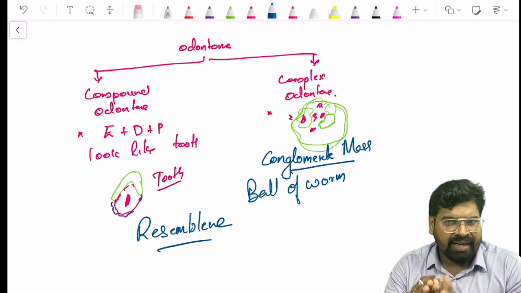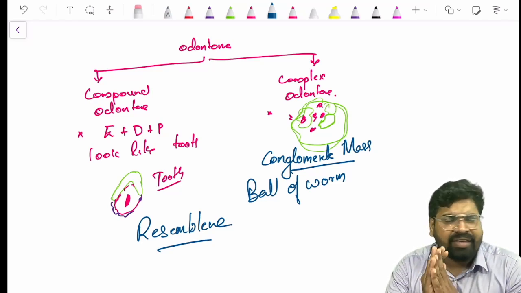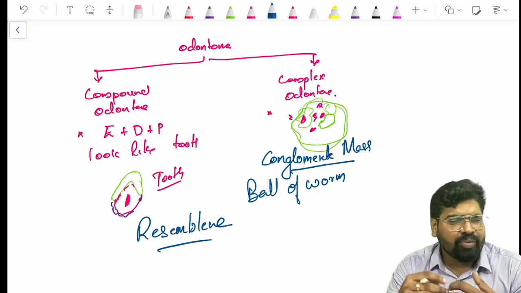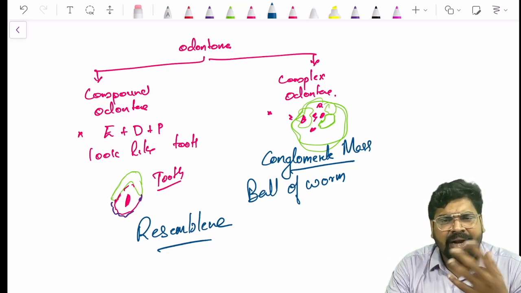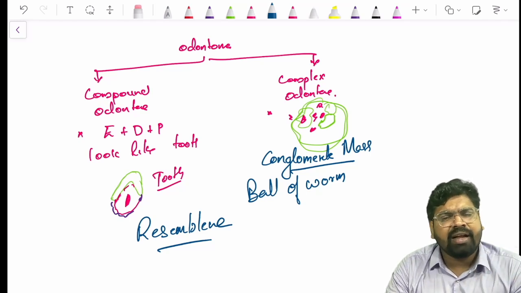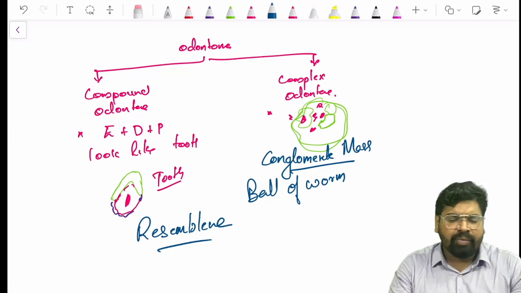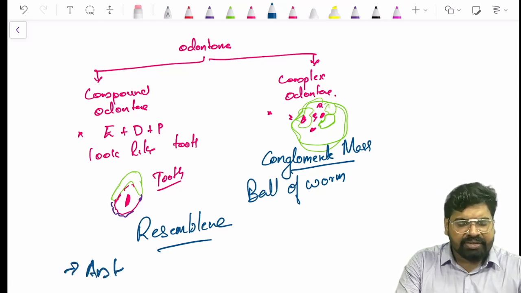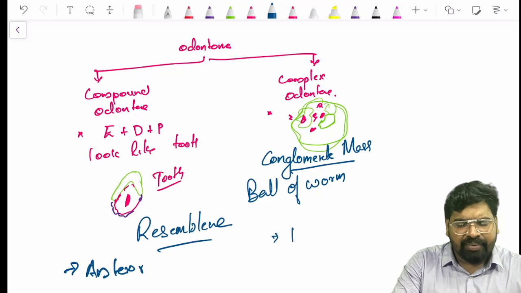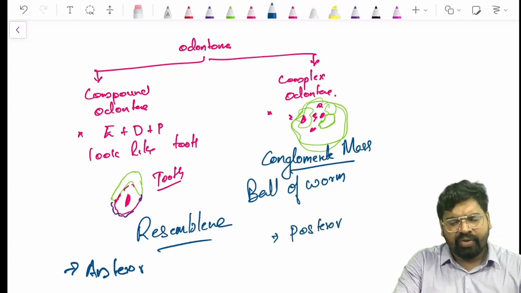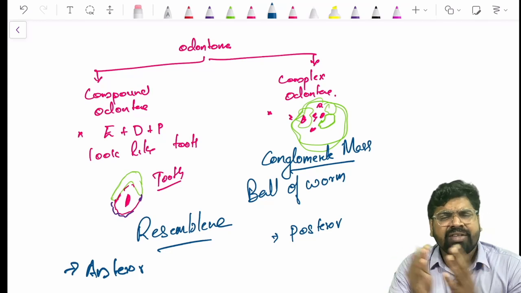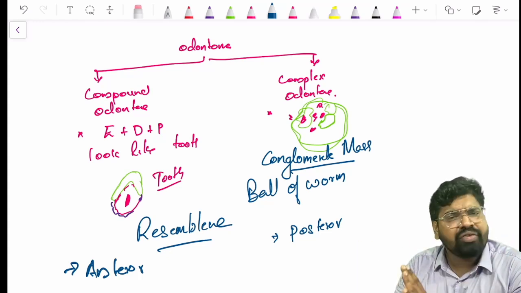See, this is just based on some incidents. It doesn't matter, compound and complex odontomas can come anywhere. Location doesn't matter, but most commonly compound odontomas come in the anterior regions, while complex odontomas come in the posterior regions. This is just based on some incidents. It is not always true.